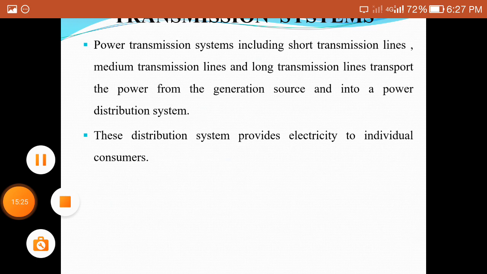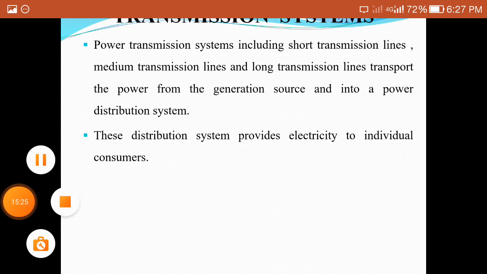three phase lines. We have different types of lines: the short transmission line, medium transmission line and also long transmission line. The transmission system is divided into three types depending upon the length.